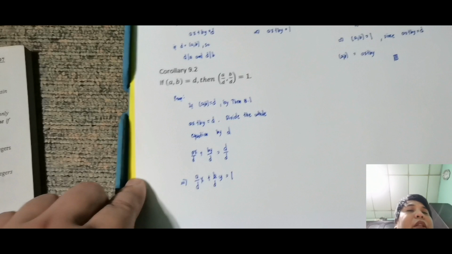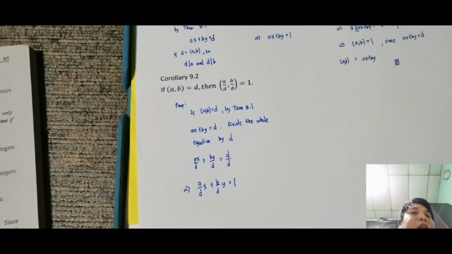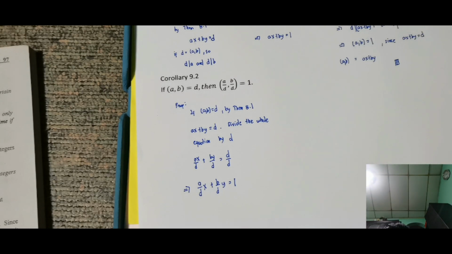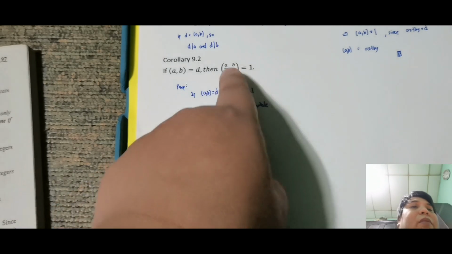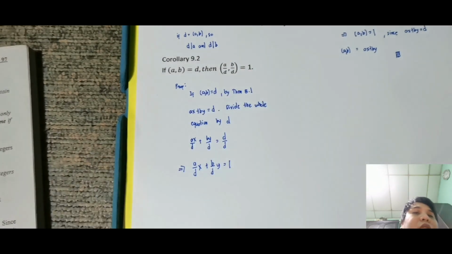So we cannot right away use theorem 8.2, because theorem 8.2 is if and only if, if I remember correctly. Okay, so no, it is not if and only if.